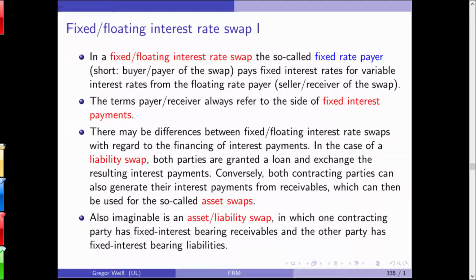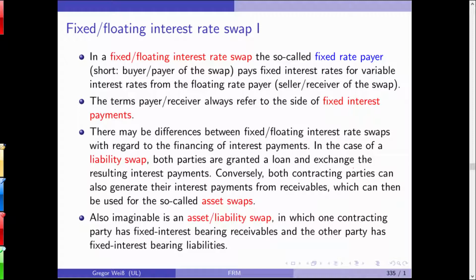Now, it's not so simple to say I'm the buyer or the seller of the interest rate swap. Because imagine I'm giving you 5%, you're giving me a variable interest rate. We are both selling and buying at the same time. So who's the payer, who's the receiver in this contract?